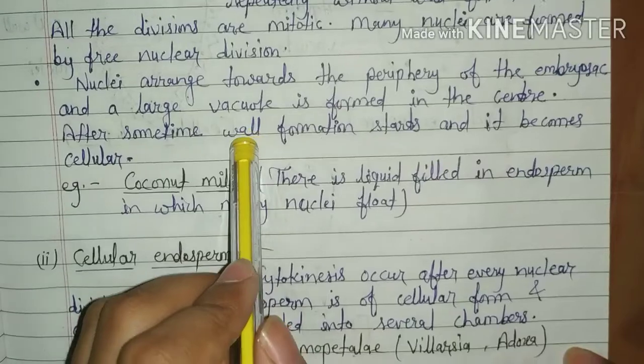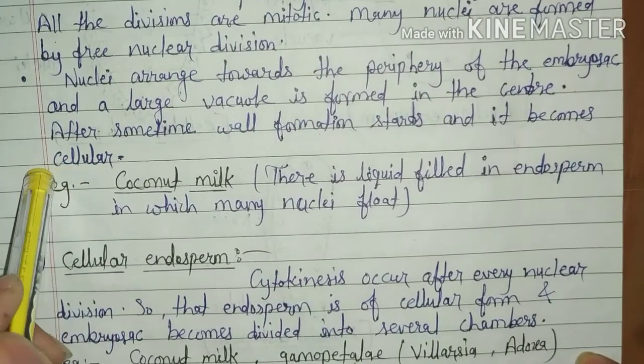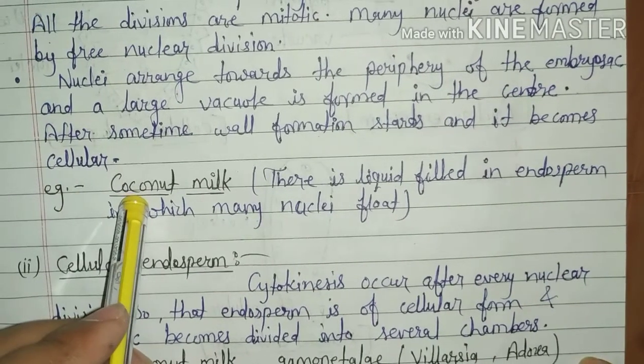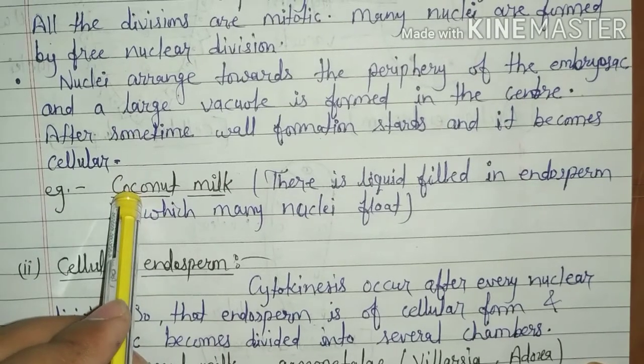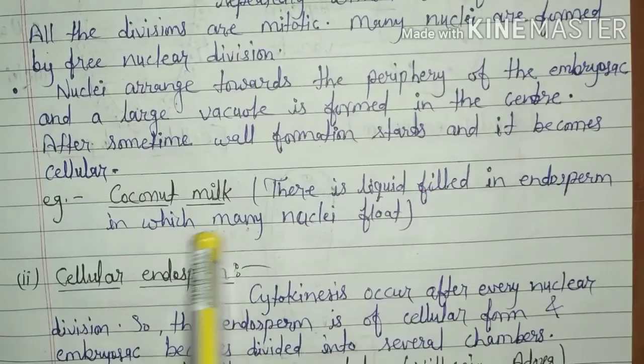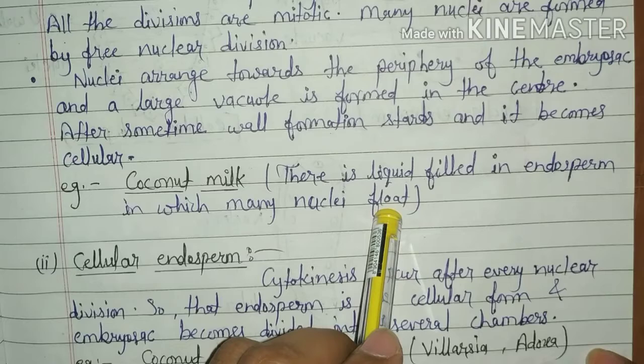After some time, wall formation starts and it becomes cellular. For example, coconut milk or coconut water, because there is liquid filled in the endosperm in which many nuclei float. And 50% of angiosperm families have this kind of endosperm.